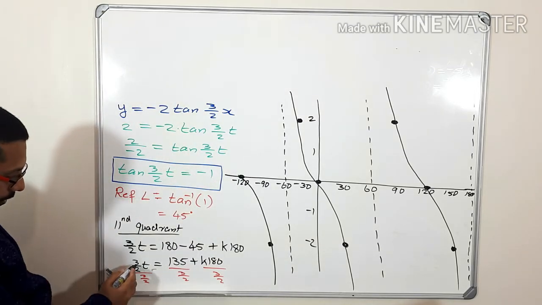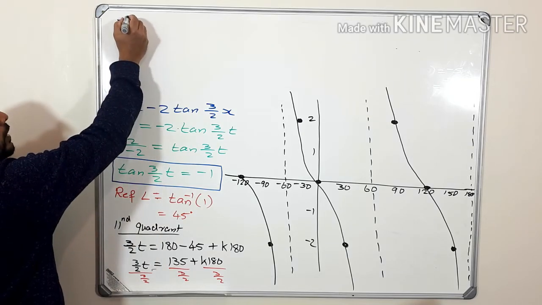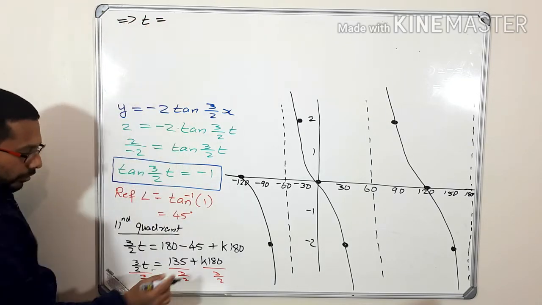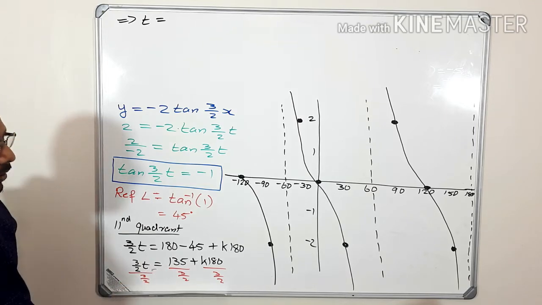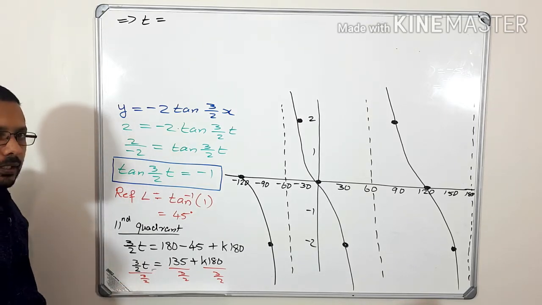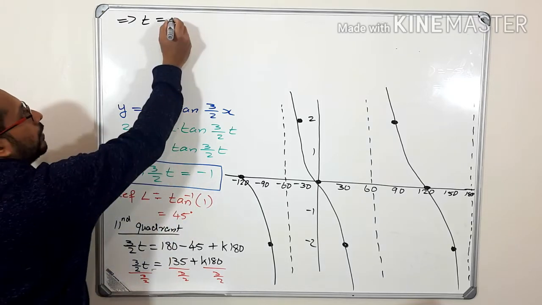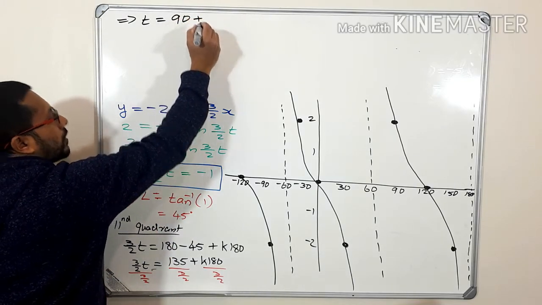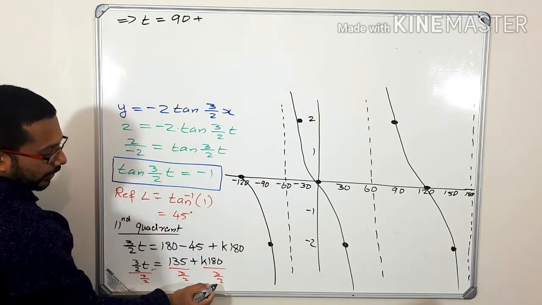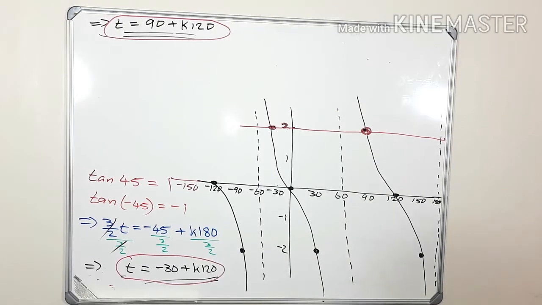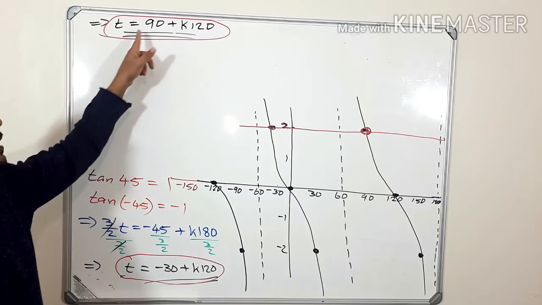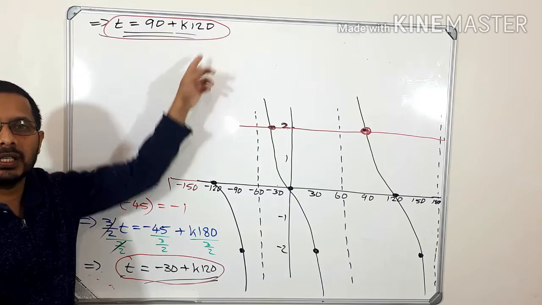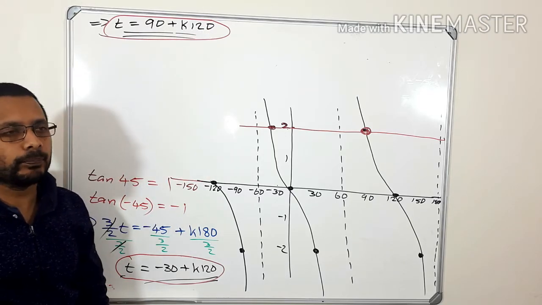It implies that t is equal to, use your calculator, 270 divided by 3, that means 90, plus 180 divided by 3. So we got t is equal to 90 plus k 120 degrees.